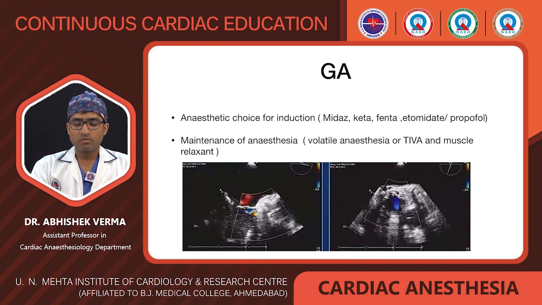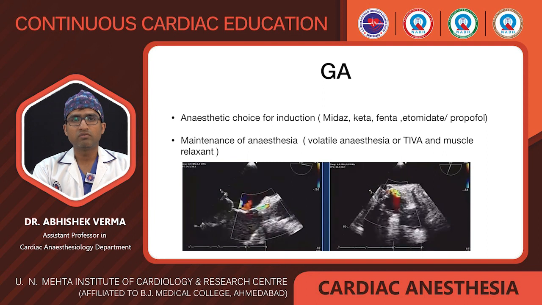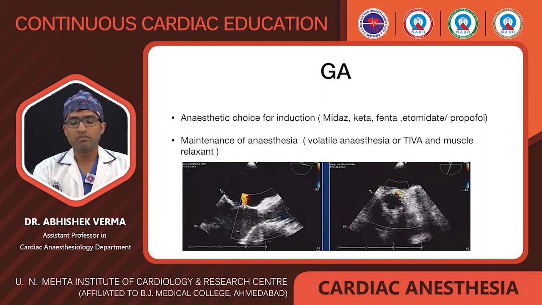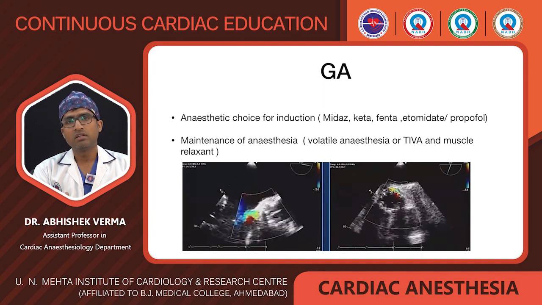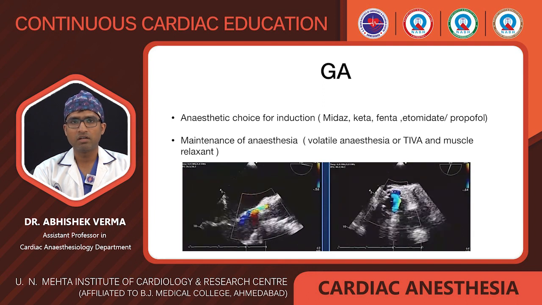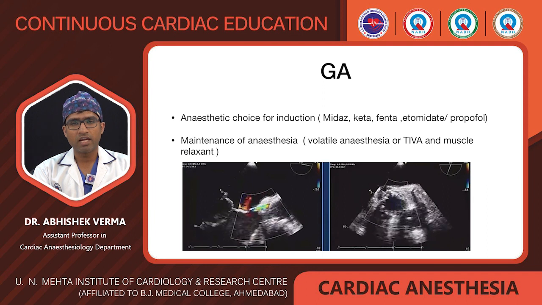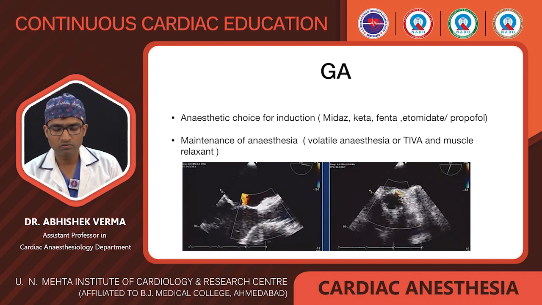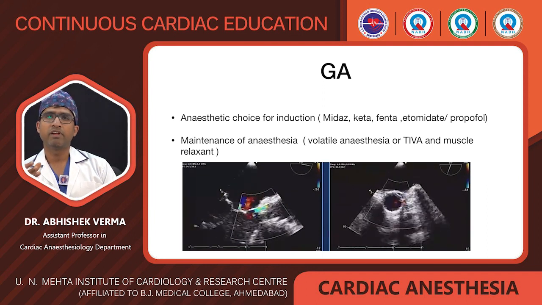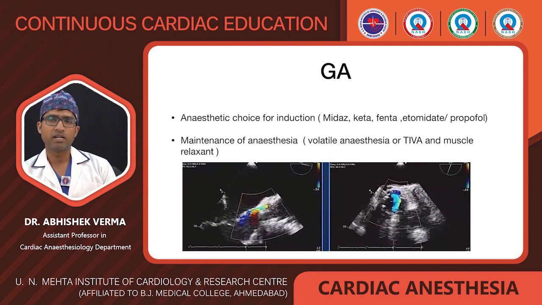So in GA, the anesthetic choice of induction is very important. In pre-op sedation, we will give either midazolam, and some also use ketamine. Midazolam 0.5 mg per kg can be used. Ketamine 1 mg or 2 mg per kg can be used for the patient. Fentanyl approximately 5 mcg per kg, and etomidate 0.2 mg to 2 mg per kg is used for the induction of the anesthesia.